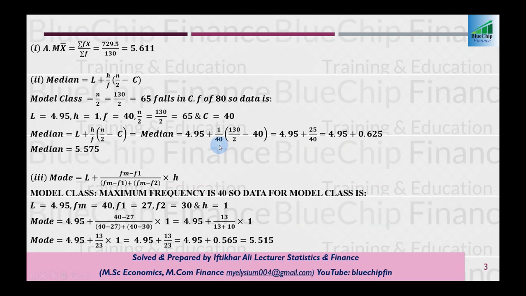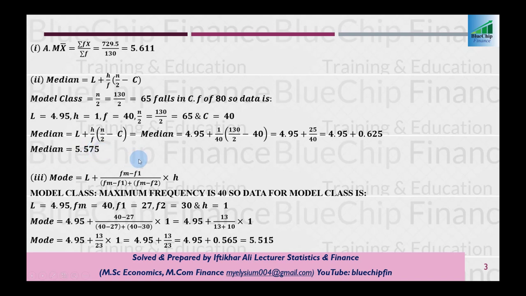So after putting the data into the formula of median, our median is 5.575. L plus H by F, N by 2 minus C, where L is lower class boundary, H is height of the class, frequency is 40, and 130 by 2 minus 40. And your median is 5.575.